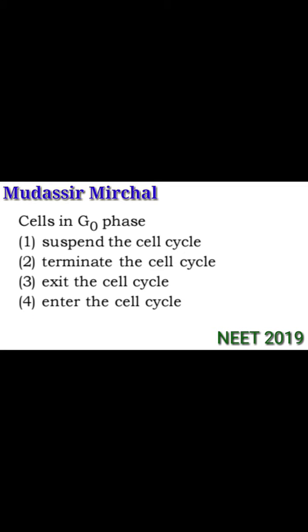The next question is from the cell cycle. It's like cells in G0 phase: 1. Suspend the cell cycle. 2. Terminate the cell cycle. 3. Exit the cell cycle. 4. Enter the cell cycle. And we know the G0 phase, which is also called the quiescent stage, in it cells exit the cell cycle. So the third option is the correct option.